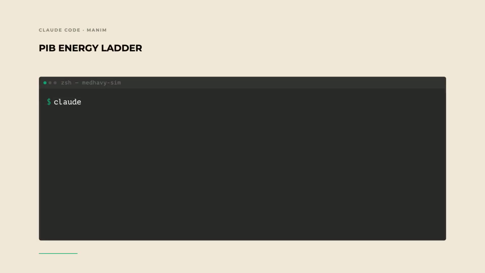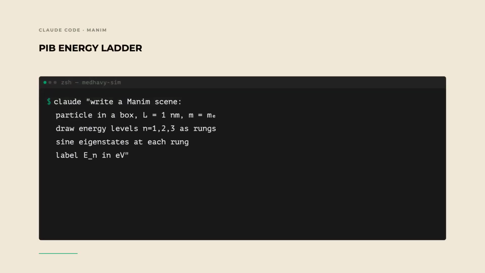The prompt. Claude Code Terminal, Claude Dash. Write a Manim scene, particle in a box, L equals 1 nanometer, electron mass. Draw the first 3 energy levels as horizontal lines. Label each with its energy in electron volts.